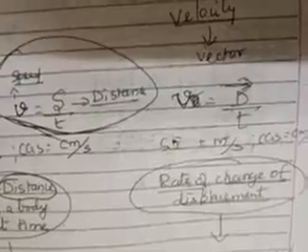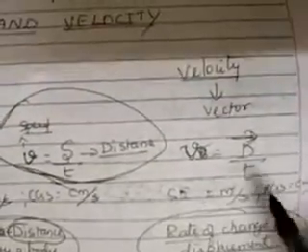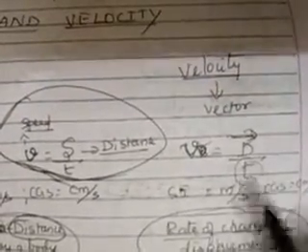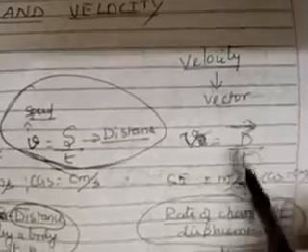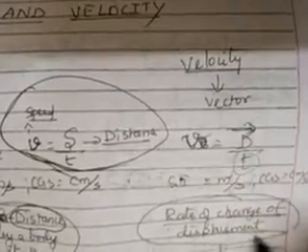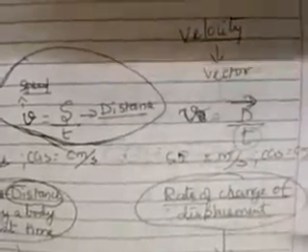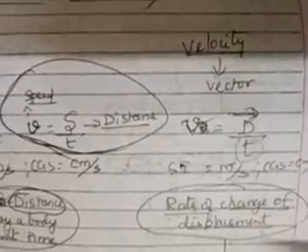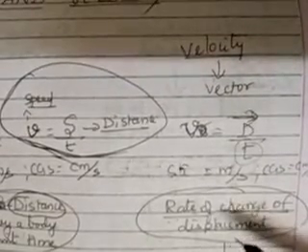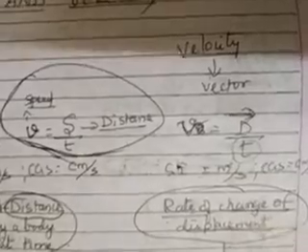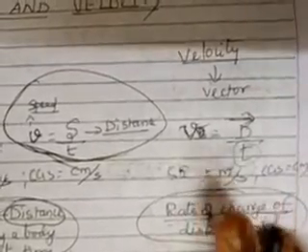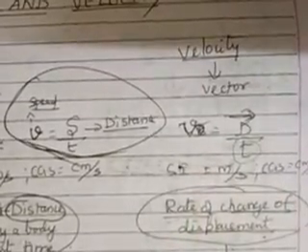Children, I have explained several times that whenever the formula has time taken, you can use the word rate. So how much the body is displacing in a particular direction according to time, you call it velocity, or rate of change of displacement. We are going to learn velocity in detail in the next video. Today we are going to learn a little more about speed, and with that we will finish.